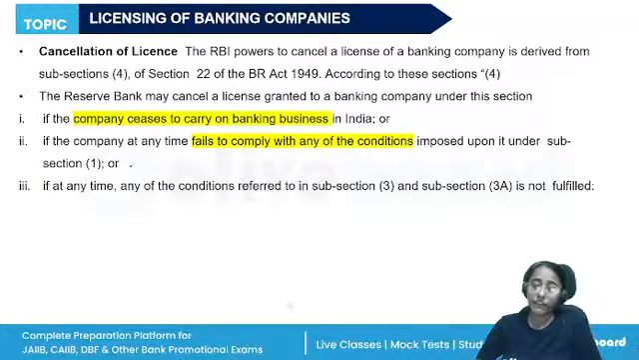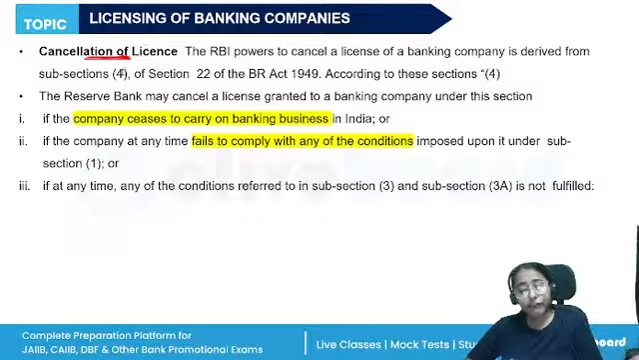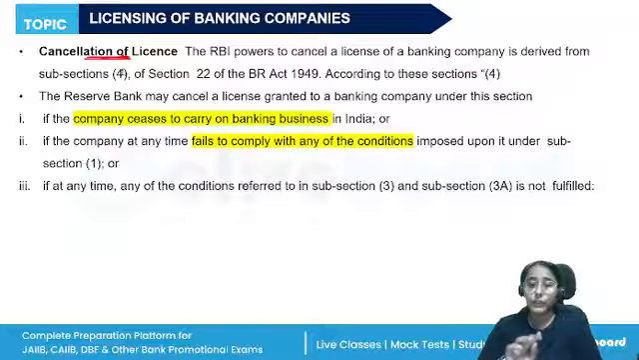RBI has the power to give a license. RBI also has the power to cancel the license. If any bank is found to be carrying on its business in a manner detrimental to the public interest, causing harm to financial stability or to the depositors, RBI has the power to cancel the license of the banking company. This also applies if the company ceases to carry on banking business in India, fails to comply with any of the conditions imposed, or does any activity which is detrimental.